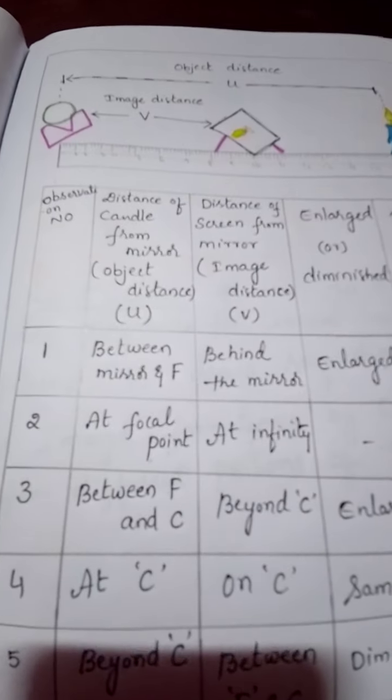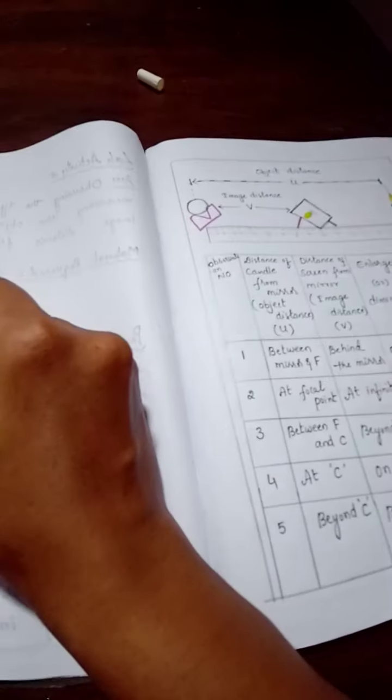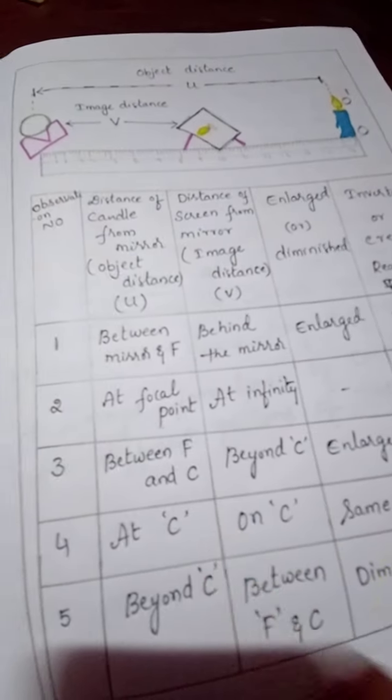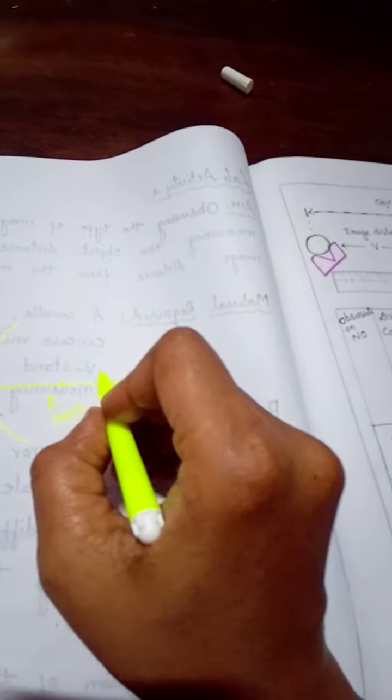If you consider this as a mirror, and this is the pole, and this is, for example, F, and this is, for example, C. So where do you need to keep the object according to the tabular form? Between F and C. Let us take F as 10 centimeter. If F is 10 centimeter, C should be 20 centimeter. So where do we need to keep the object? Between F and C. That means between 10 and 20.